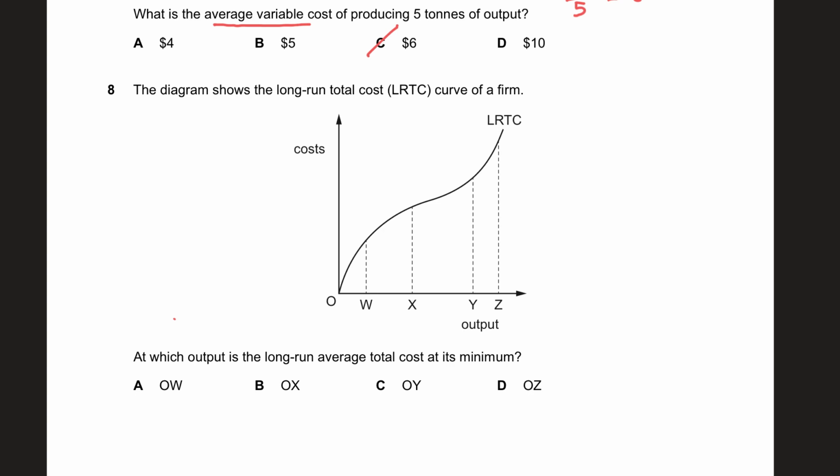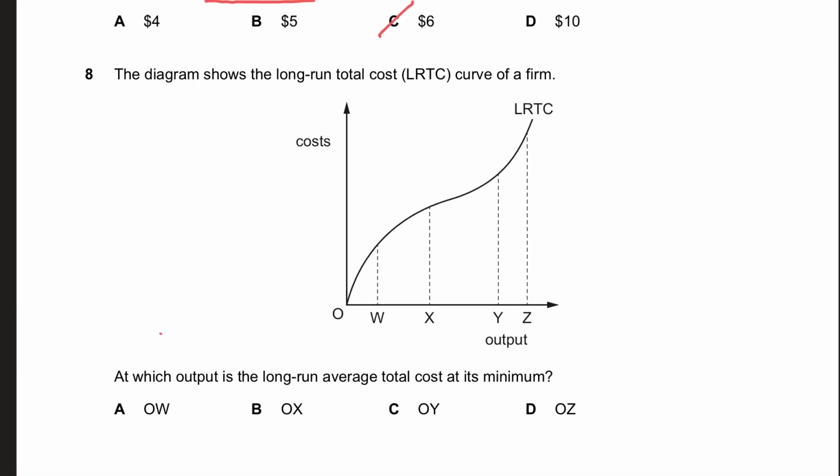In number 8, guys, the way we solve this question is basically whenever you're given your cost curve, coming from the y-axis, and you have to find out the minimum point, you need to draw a line that is tangent to the curve, starting from the origin.